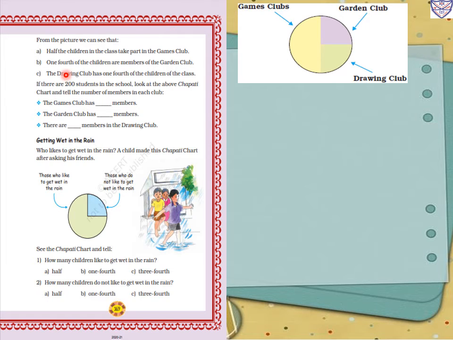Then B, 1/4 of the children are members of the garden club. Means this is the other half, and in that half they have taken 1/4. Means we divide the circle into 4 parts. So half is the games club and the 1/4 part is the garden club. And see, the drawing club has 1/4 of the children of the class. The same way the drawing club is also 1/4. From the half, the two parts are divided into 1/4, 1/4.